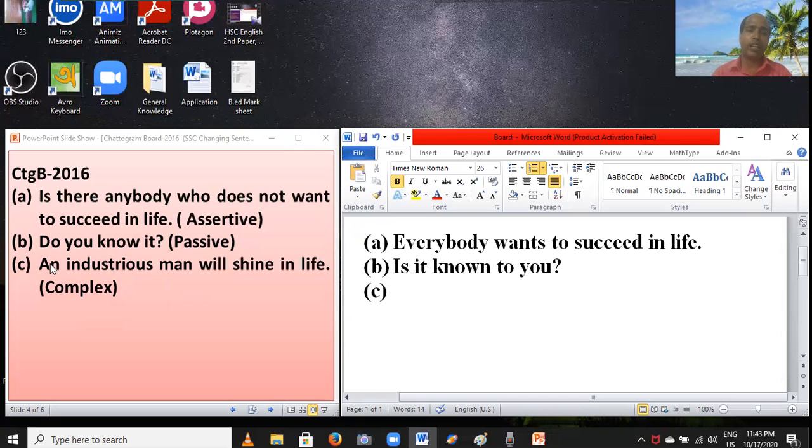And first you have to write a man, M-A-N, man. Here industrious is the adjective, and you have to keep silent because you have to use it next time.